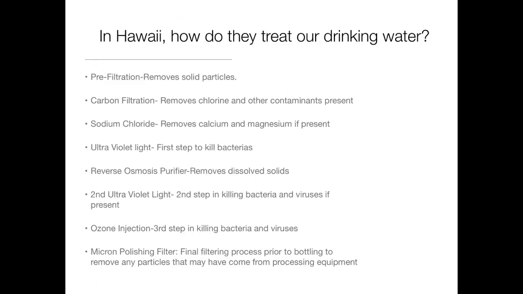This process includes pre-filtration to remove solid particles; carbon filtration to remove chlorine and other contaminants present; sodium chloride, which removes calcium and magnesium if present; ultraviolet light, the first step to kill bacteria; reverse osmosis purifier to remove dissolved solids; second ultraviolet light, the second step in killing bacteria and viruses if present; ozone injection, the third step in killing bacteria and viruses; and finally, micron polishing filter, the final filtering process prior to bottling to remove any particles that may have come from processing equipment.